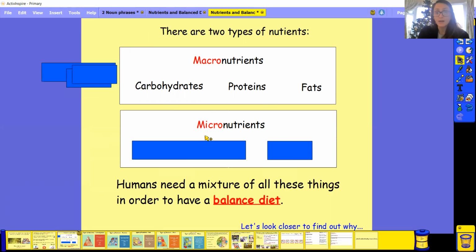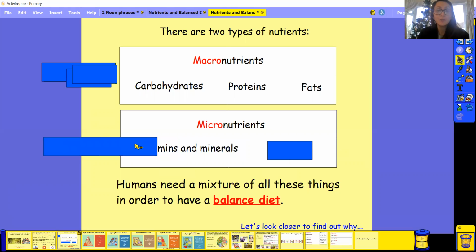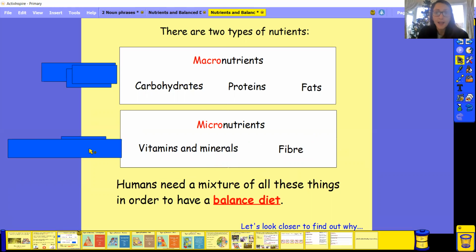And then we have micronutrients. Can you say micronutrients? Brilliant. So we have things like vitamins and minerals. Okay, I think some of you might know what vitamins are, especially if you watch a lot of those adverts about making sure you have the right vitamins in your bodies. And fiber. Brilliant. So we're going to go through those words really quickly.